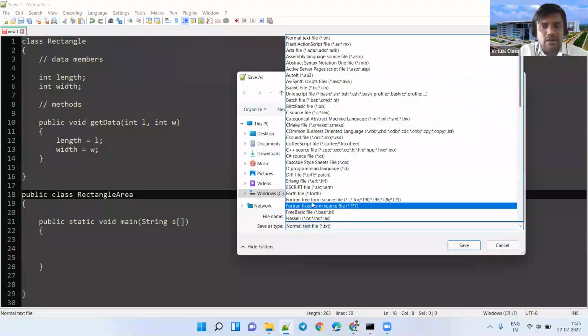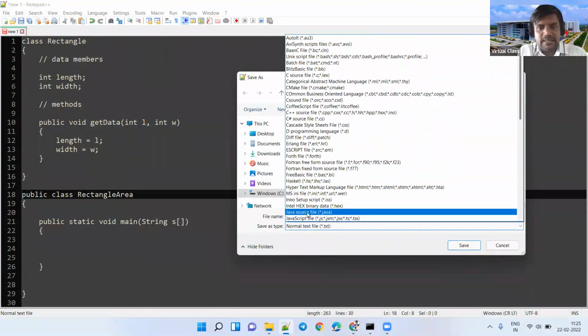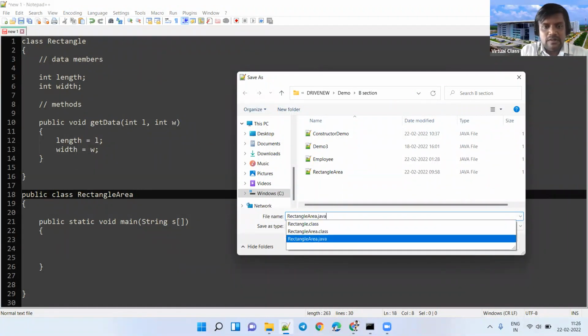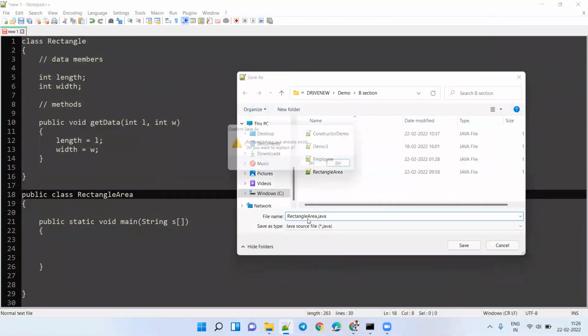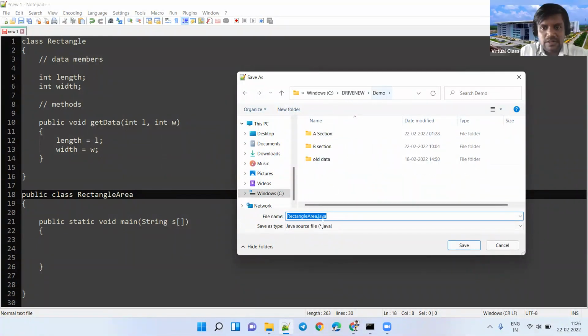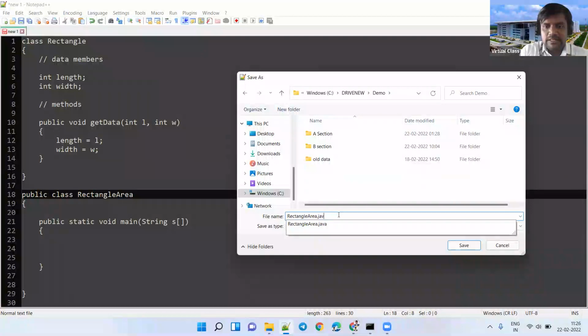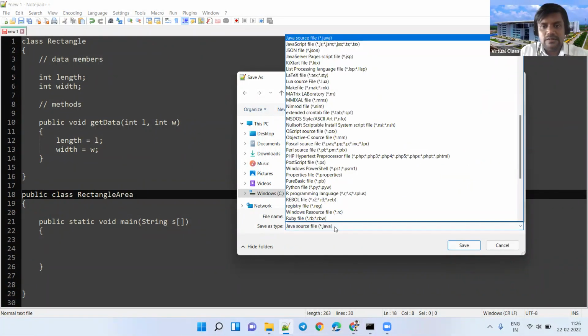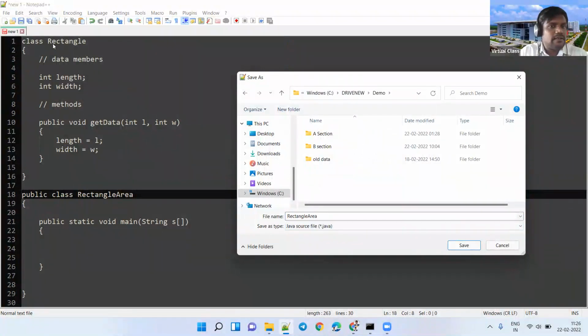So in this scenario, how to save now? As per that convention, I have to give the name RectangleArea. I want to save it in the demo. Extension not required, it will automatically take. So RectangleArea. Save.